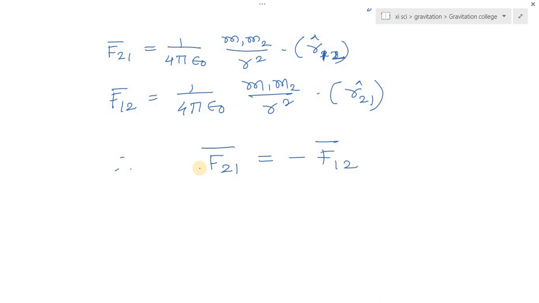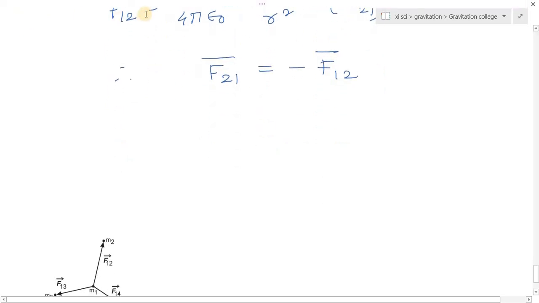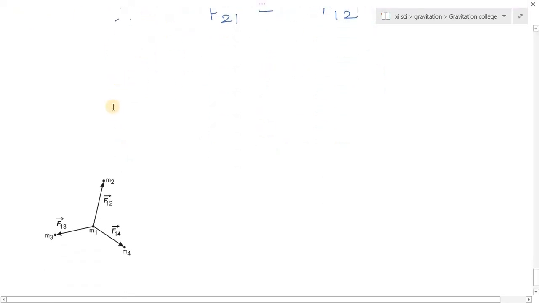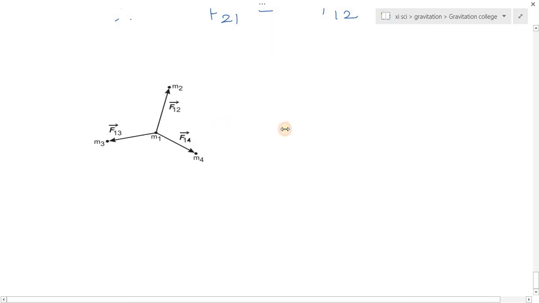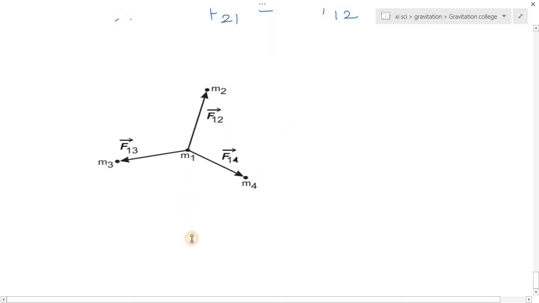Now this law refers to 2 point masses. For a collection of point masses, the force on any one of them is the vector sum of the gravitational force exerted by all other points. So here we write the formula for only 2 point masses. Now if we have to consider the formula for a collection of point masses, then the total force is the vector sum of the force exerted by the individual objects on any one object.